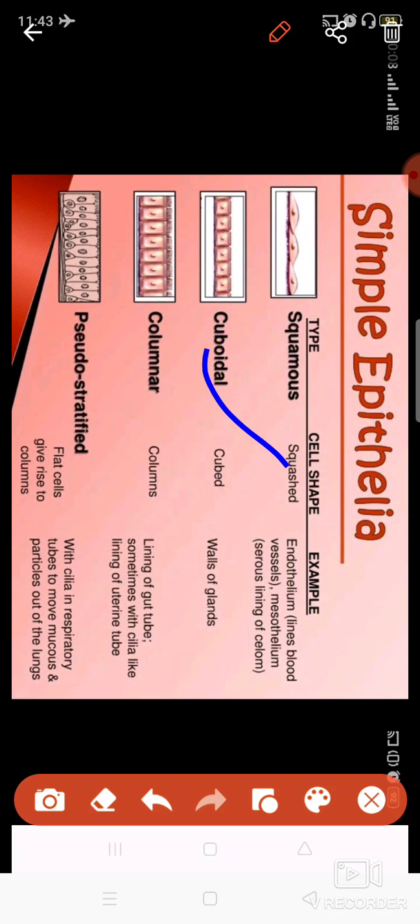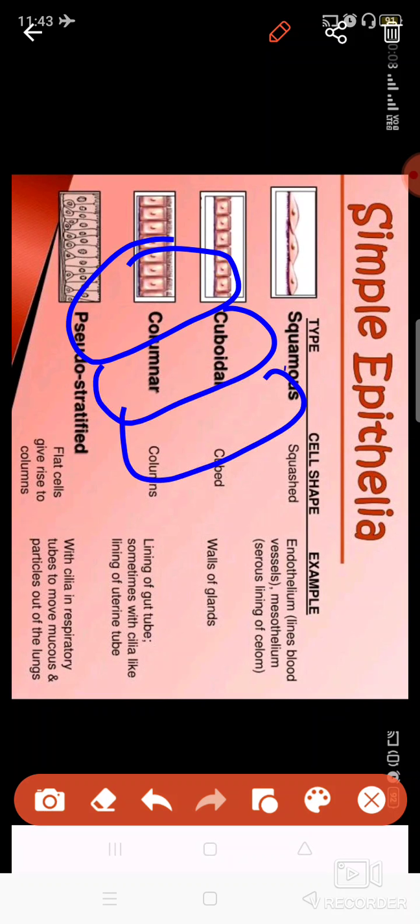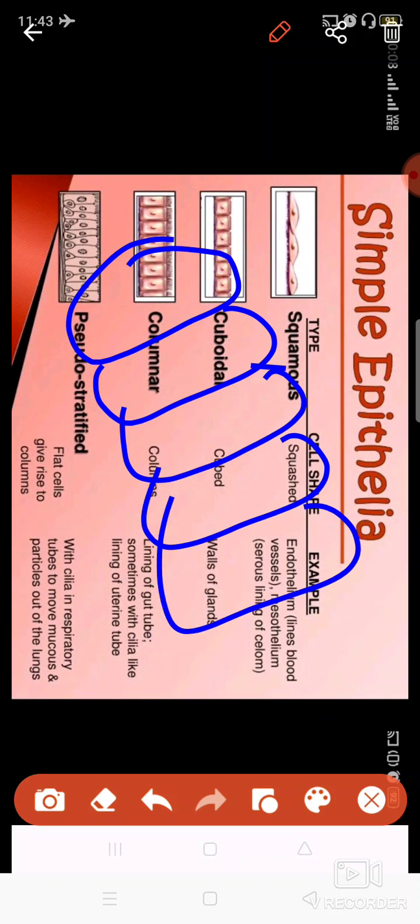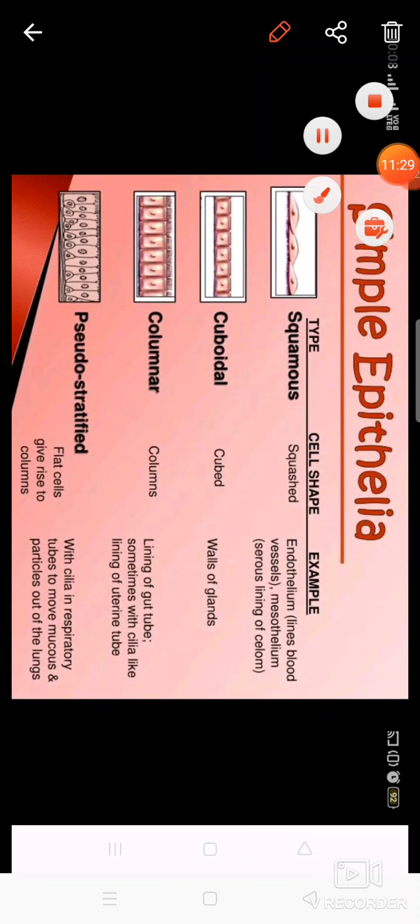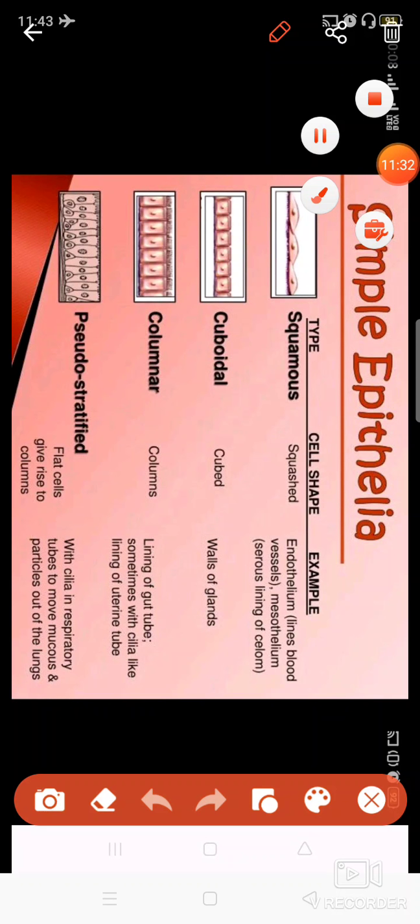Everywhere these cuboidal epithelial tissues are present. Then comes the columnar epithelial tissue. Columnar epithelial tissues are the tissues whose cells are pillar-like, meaning their length is more than their breadth, and they have an oval kind of nucleus. Sometimes they also have some hair-like structures on them, which are known as cilia. You can see that these are thicker than the squamous and cuboidal epithelial tissues.